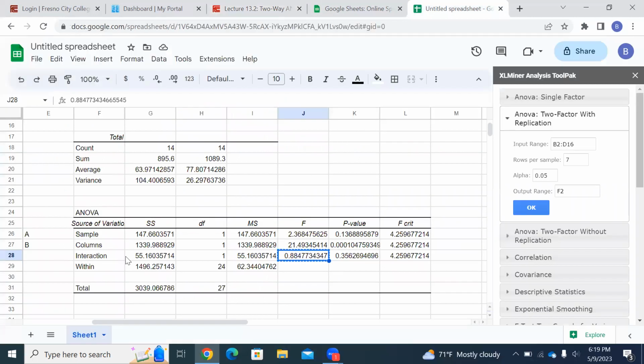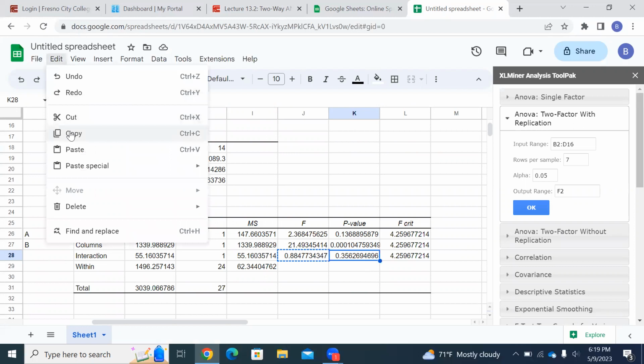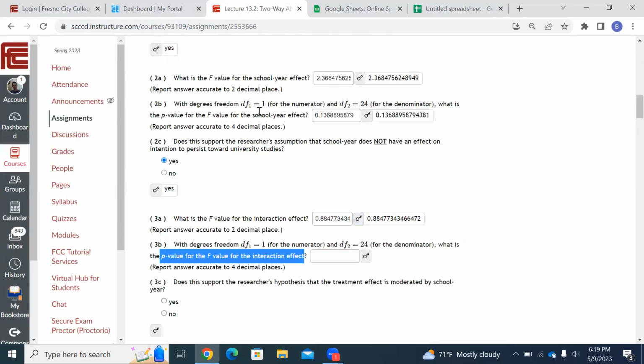Okay, now what's the P value for interaction? Again, here's interaction, P value. There it is. P value for interaction. Let me copy that. Paste it, 0.35. Yep, okay.